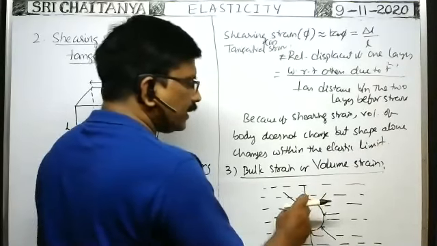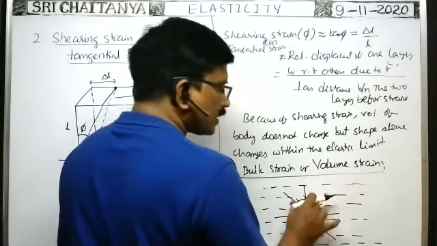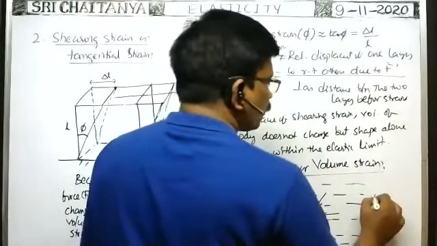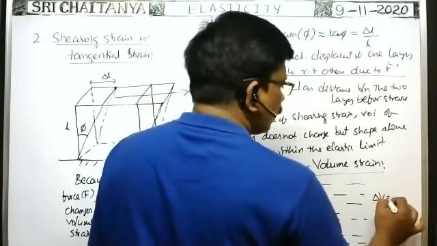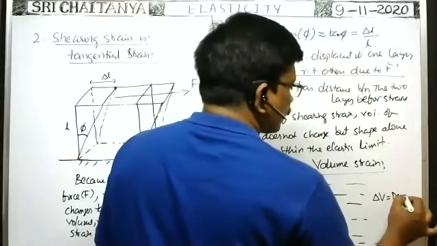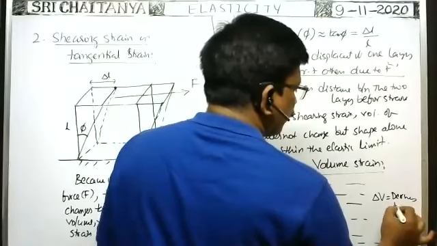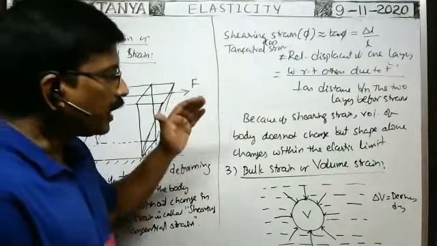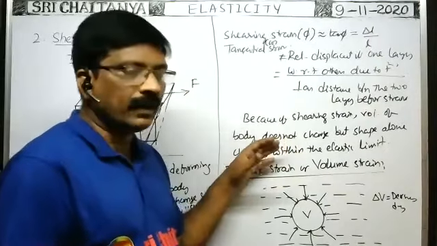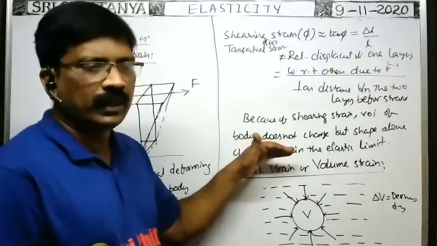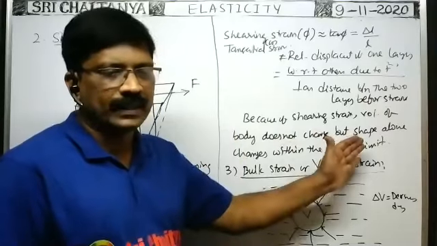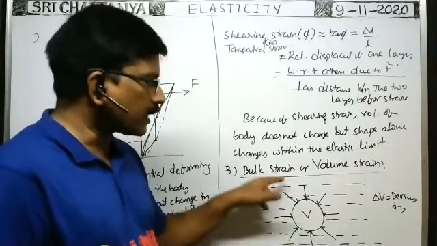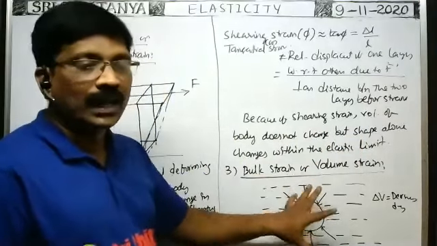Because of that, the volume decreases, or the body is compressed. The change in volume is the decrease in volume. In the case of longitudinal strain, because of deforming forces, because of normal force acting on a body, the length of the body increases. But because of normal force acting on the body like this, the volume decreases.